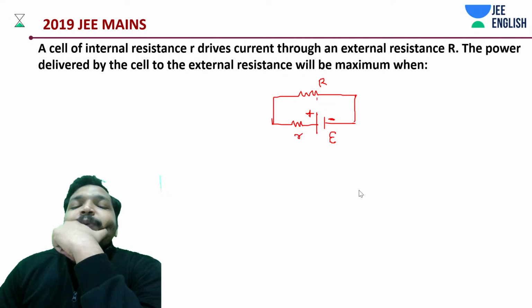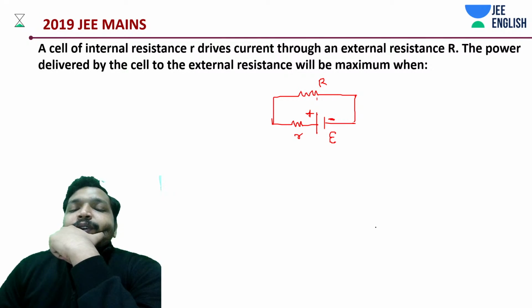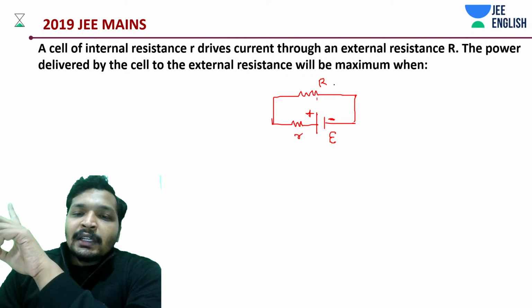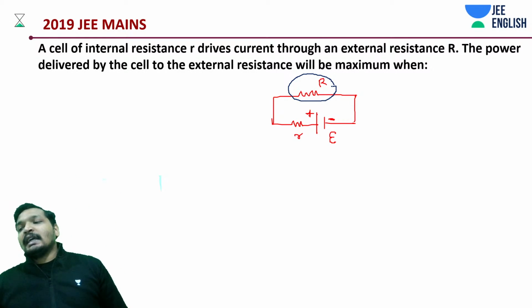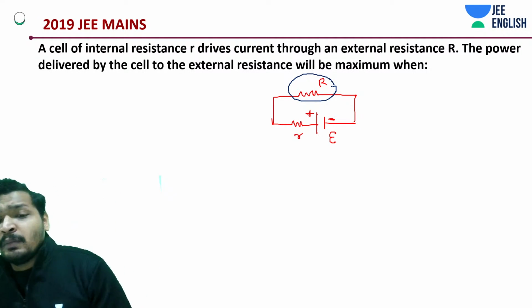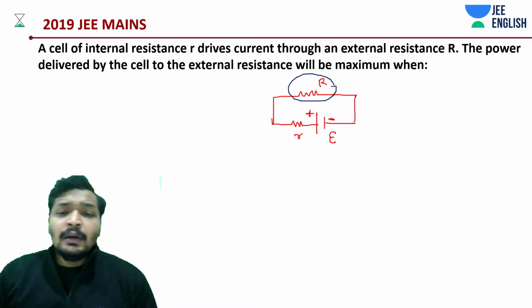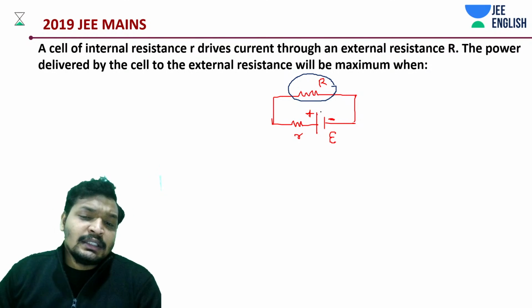I want to give maximum power to this external resistance. We'll be deriving it for just one case. I'll be explaining the rest of the cases, and you should apply the exact same thing. We'll take up one model problem and discuss it.